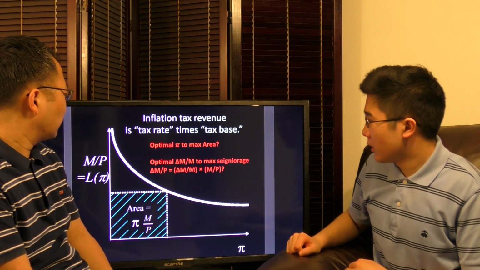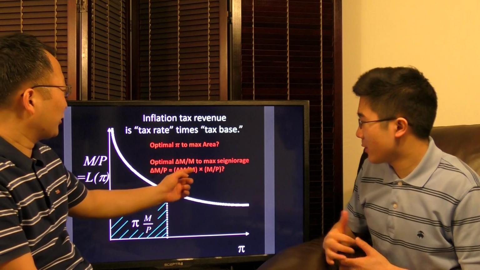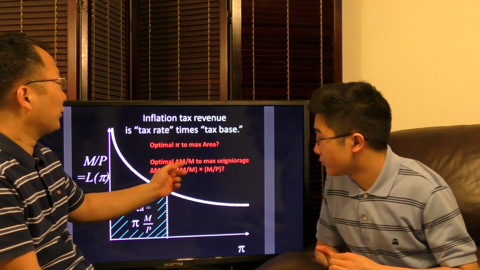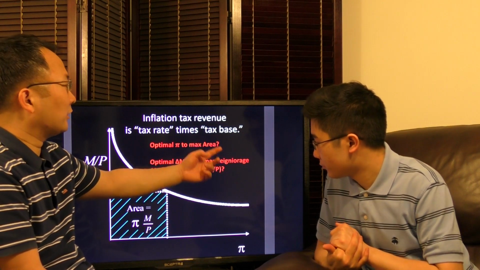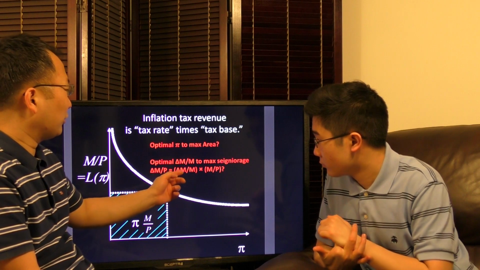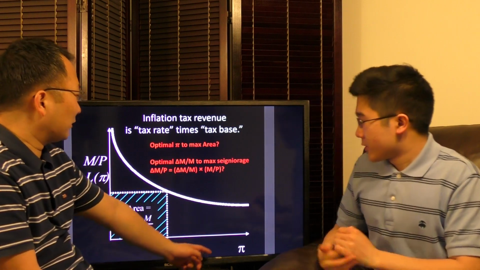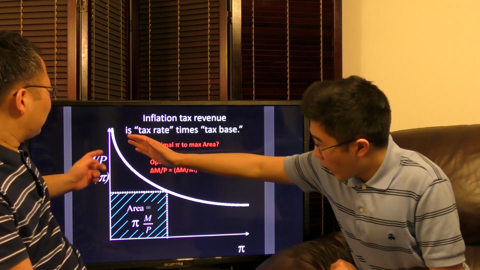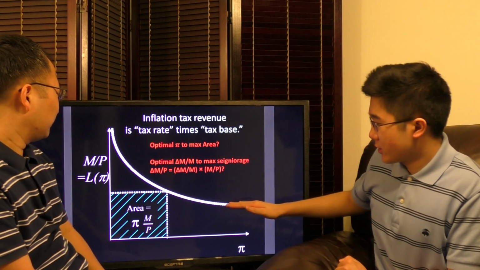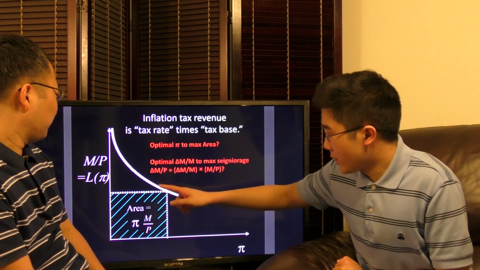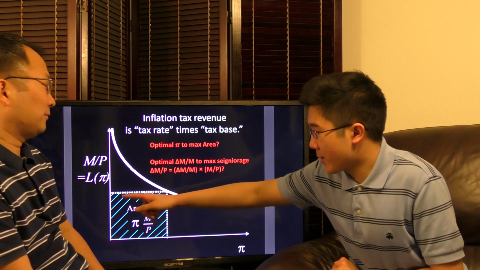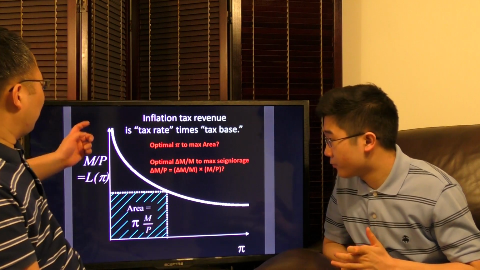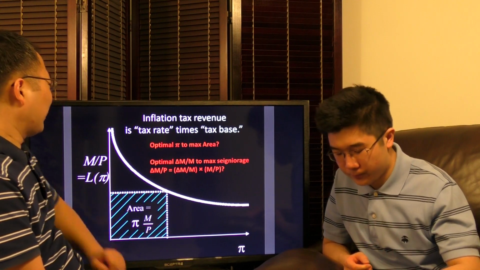It's a similar question: how much money should you print out to maximize your seigniorage, which is very close to the inflation tax. So delta M equals delta M. It's a very similar graph, but a different X and Y. If we plot our inflation rate versus our real money demand, we see that as inflation increases, real money demand decreases. We need to find a certain inflation rate that corresponds with a certain real money demand that maximizes the area of the inflation tax. It's actually the inflation tax rate versus the inflation tax base, the total transaction amount.